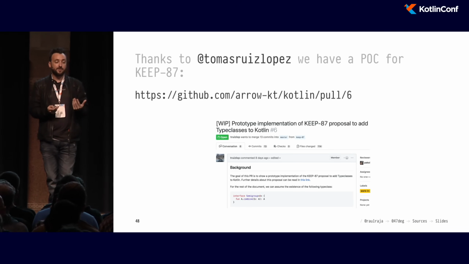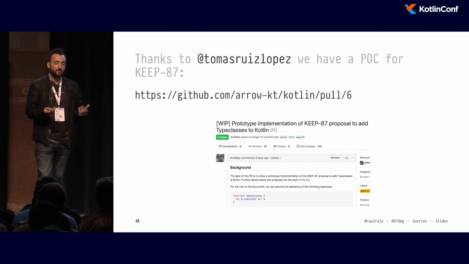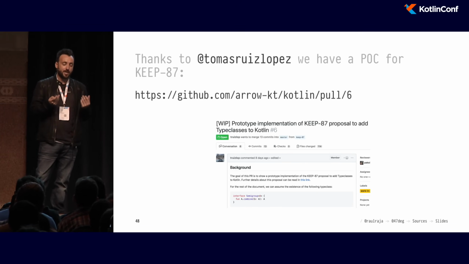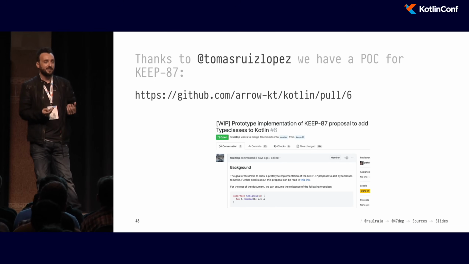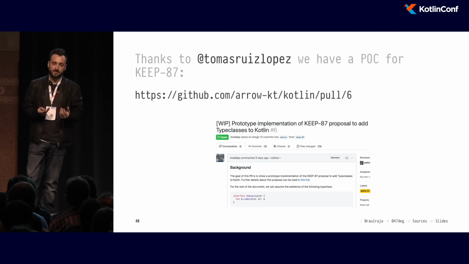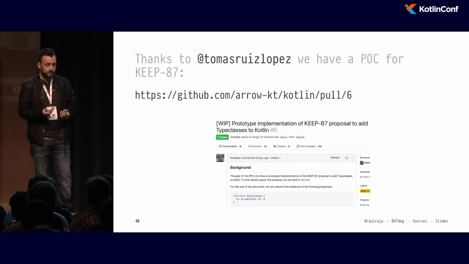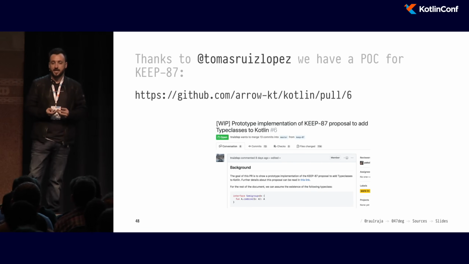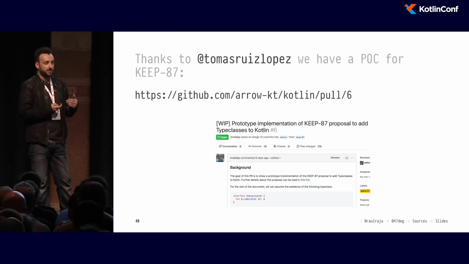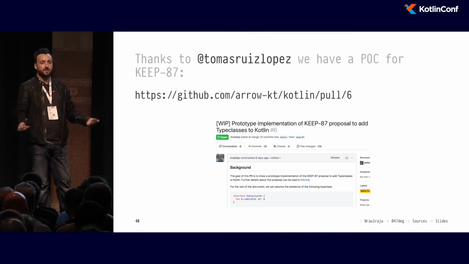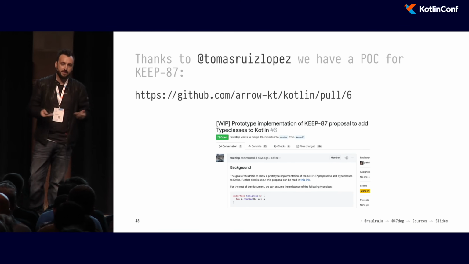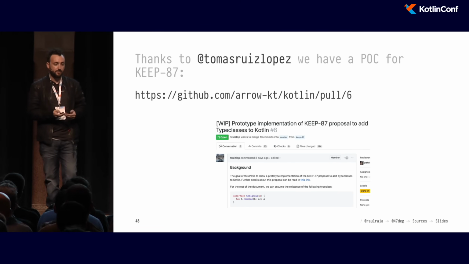And we're lucky enough, too, that Tomás Ruiz López, who works for 47 Degrees, has been kind enough to do a huge crunch before this conference to get a proof of concept that implements everything proposed in KEEP 87. So you can go today to this URL, and you can download a version of the Kotlin compiler that you can just run a Gradle task and then get a version of IntelliJ and feel what type classes feel like with everything working, syntax, and all that is proposed.